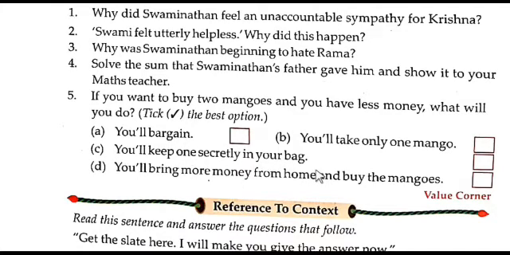Or C, you shall keep one secretly in your bag. So will you keep one secretly in your bag while purchasing the mangoes, without the shopkeeper knowing? Or D, you shall bring more money from home and buy the mangoes. So will you go back home to bring the money, and will you buy more mangoes? So which option is correct? Think and tick the right option.